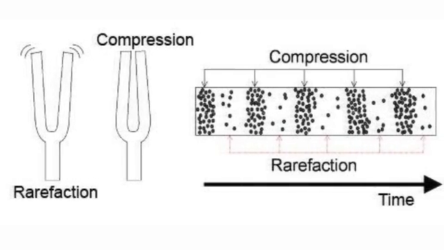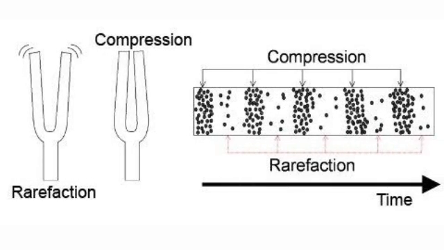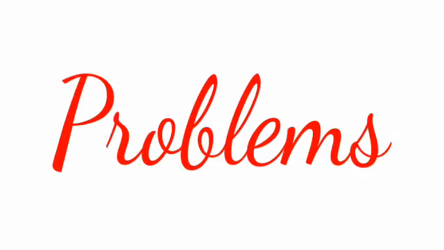Let us consider a vibrating tuning fork. When a vibrating tuning fork moves forward, it pushes and compresses the air in front of it, creating a region of high pressure. This region is called a compression. When it moves backward, it creates a region of low pressure called rarefaction. These compressions and rarefactions produce the sound wave which propagates through the medium.